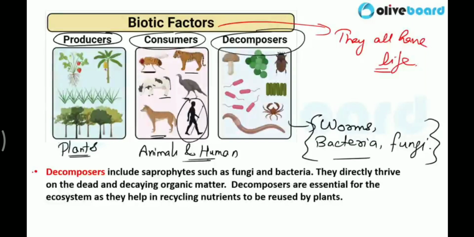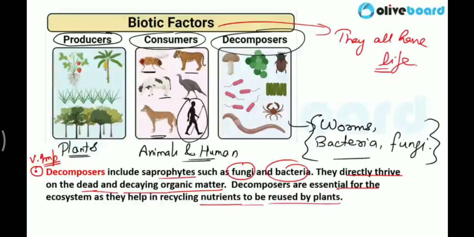Now decomposers, very, very important, play a very big role in the food web. Decomposers include saprophytes such as fungi and bacteria. They directly thrive on dead and decaying organic matter. Decomposers are essential for the ecosystem as they help in recycling nutrients to be reused by plants basically.